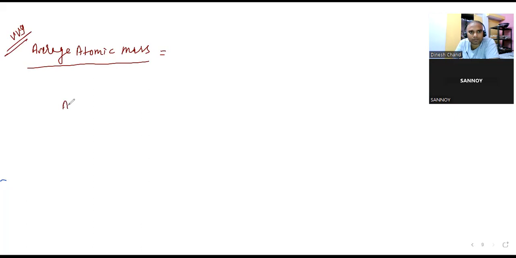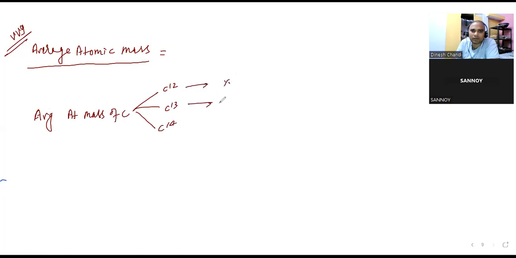We have a formula: percentage abundance times atomic mass 1, plus percentage abundance times atomic mass 2, and so on for whatever isotopes we have, divided by 100. We'll get the average atomic mass. I'm writing the atomic mass of carbon. Suppose carbon is found as 3 isotopes: C12, C13 and C14, each found in some percentage.